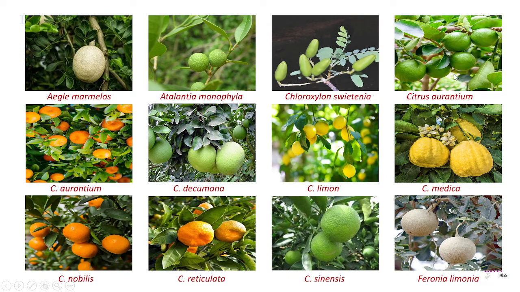This is Citrus aurantium, which is called bitter orange. In Telugu, we call it Narinja. This is also the fruit of Citrus aurantium. This is Citrus decumana, commonly called pomelo in English, sadafal in Hindi, and in Telugu it is called Karnakaya. And this is Citrus limon, our common nimbu or nimmakaya.